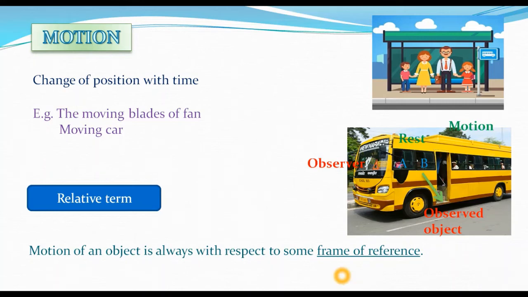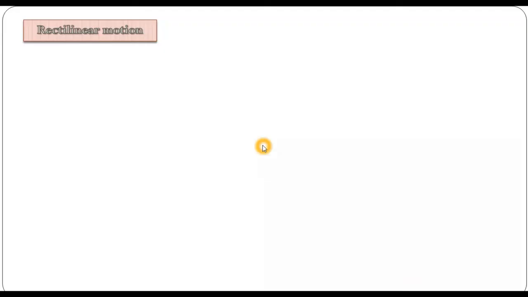Now let's talk about some basic types of motion. Rectilinear motion. If you look at this term rectilinear, what does the word linear mean here? Linear means a straight line. So whenever motion takes place along a straight line, that is called rectilinear motion. If a car is moving along a straight line, it's called rectilinear motion. Something moving like this, it's called rectilinear motion. Something like this, it's called rectilinear motion.